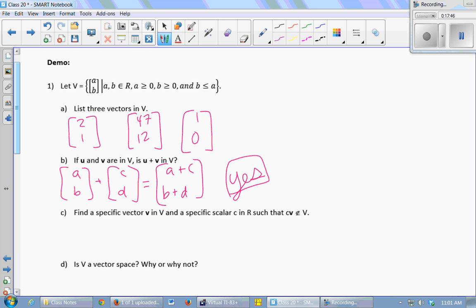But can we find a specific vector v in the set V and a specific scalar from the real numbers so that when you multiply c times v, you do not get a vector in the set? Any negative scalar.